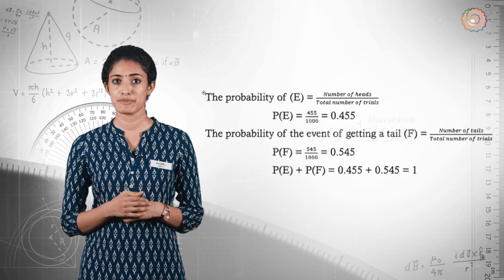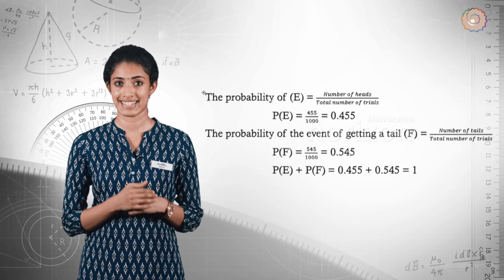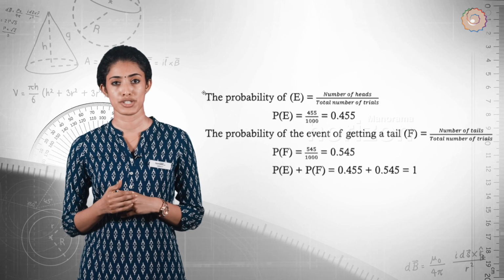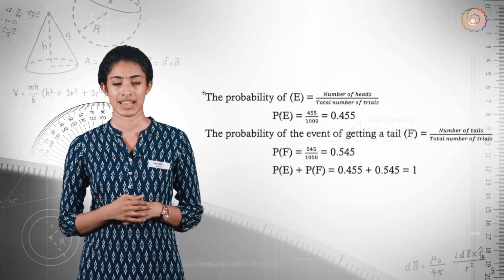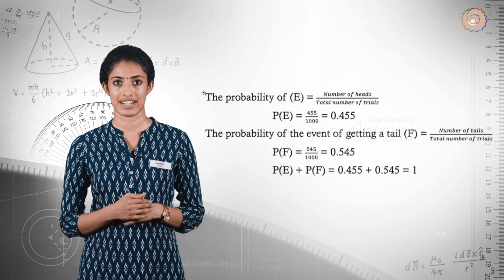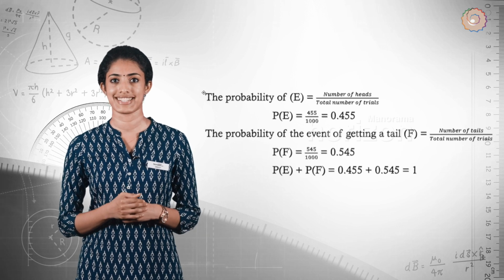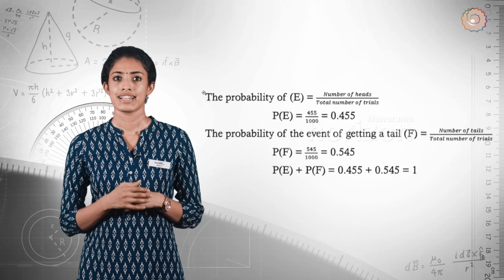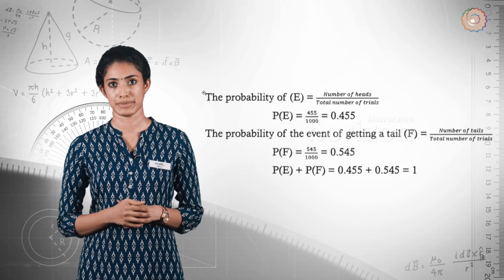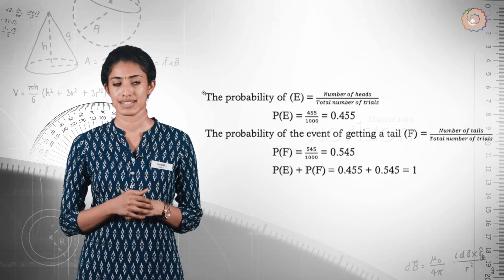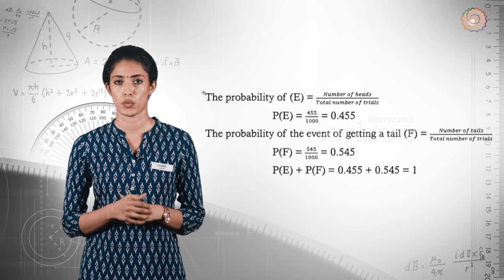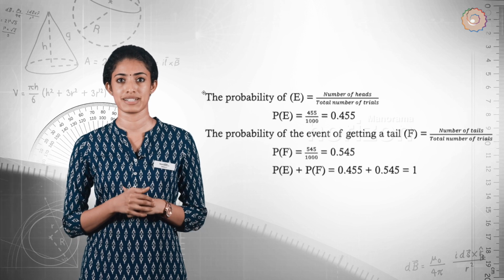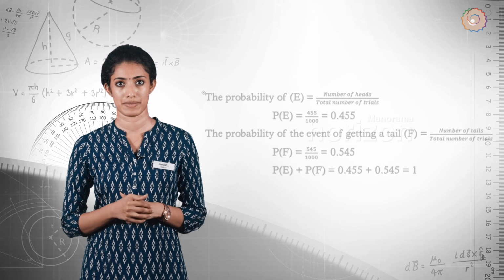And the probability of event getting a tail is given by number of tails divided by the total number of trials. That is 545 divided by 1000, which is equal to 0.545. Note that in this example, P of E plus P of F is equal to 1. And E and F are the only two possible outcomes of each of the trial.